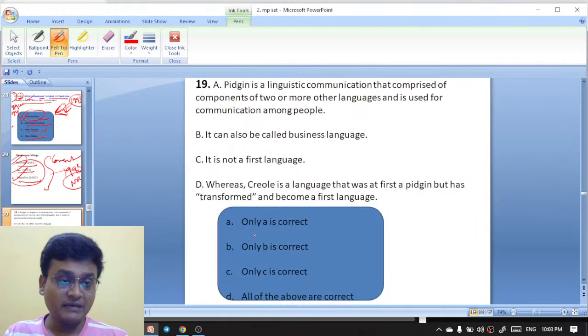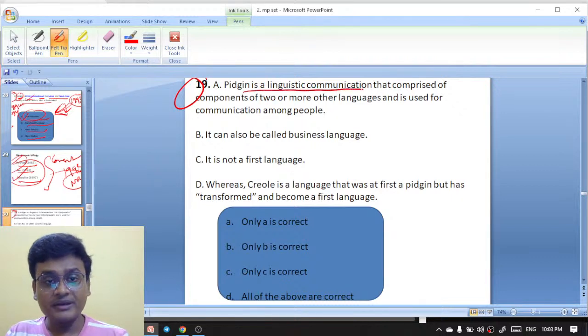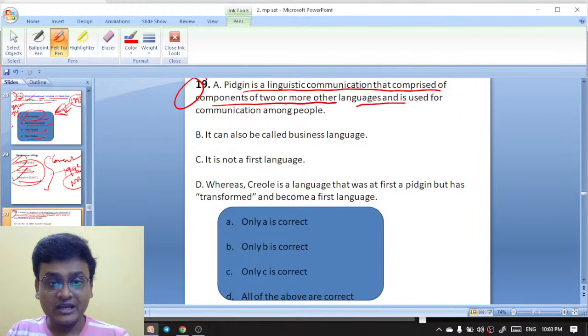Now tell me, question 19 is on your screen. A pidgin is a linguistic communication that comprises components of two or more other languages and is used for communication among people.